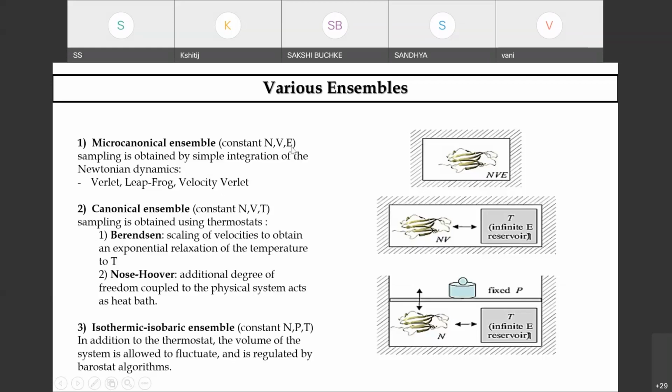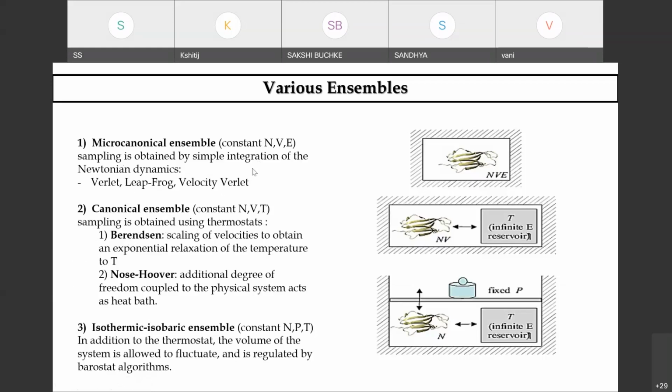I'll show you in Desmond how it is. NVT is canonical class, which is also using two thermostats. We often in papers, you might have read also, or some of you might have done also, you might be knowing Berendsen thermostat and Nose-Hoover.